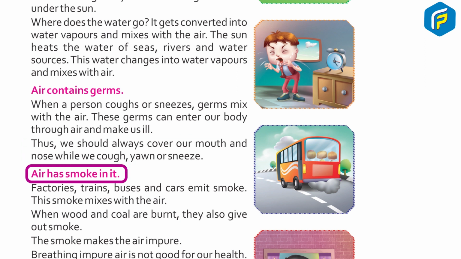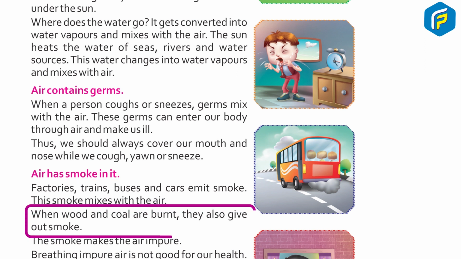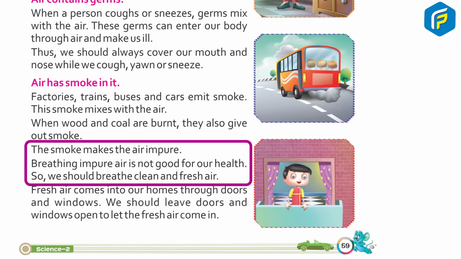Air has smoke in it. Factories, trains, buses and cars emit smoke. This smoke mixes with the air. When wood and coal are burnt, they also give out smoke. The smoke makes the air impure. Breathing impure air is not good for our health. So we should breathe clean and fresh air.